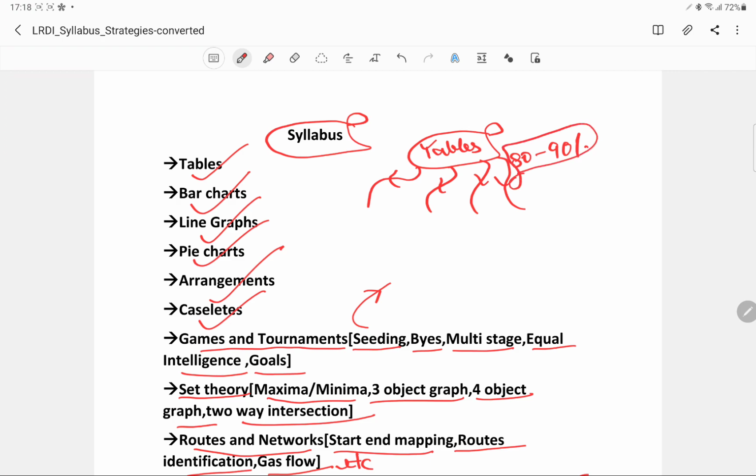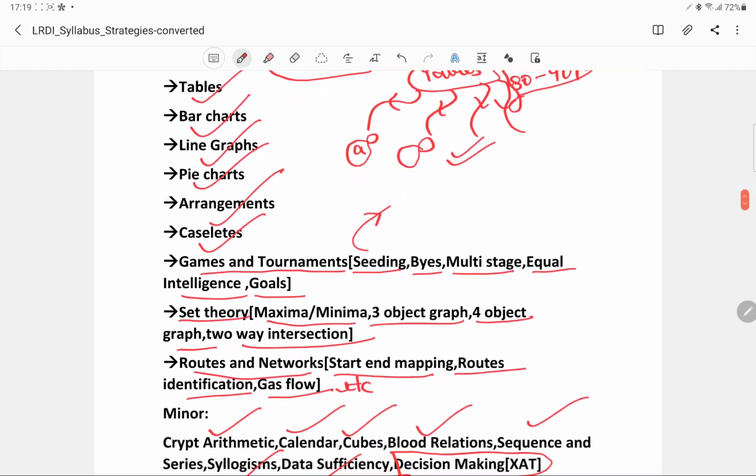So how I have planned to cover your syllabus is that I will be teaching you at least one or two questions on these subcategories, so that when you try solving your questions, you have a certain exposure or experience solving them. After a lot of if and but, this is the best strategy I could think of, and I'm sure it will surely help you out.